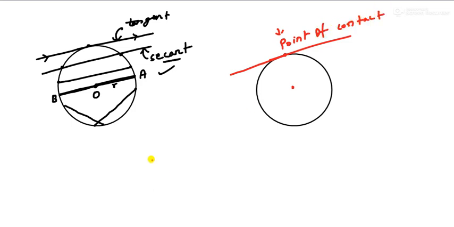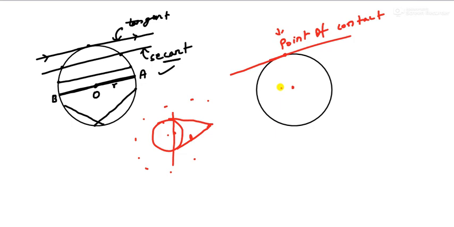Remember this. And to a circle, we can draw a tangent only when the point is outside the circle, anywhere outside the circle. If it is inside, we cannot draw. Remember, if you draw, it will become a secant, not a tangent. To draw a tangent, the point must lie outside the circle. This you have to remember.